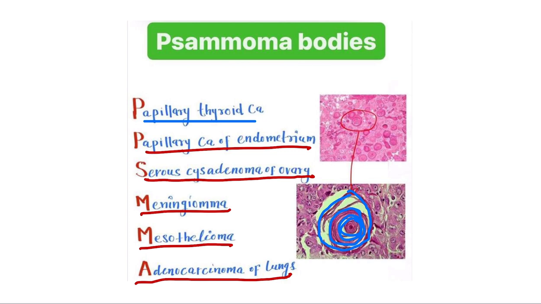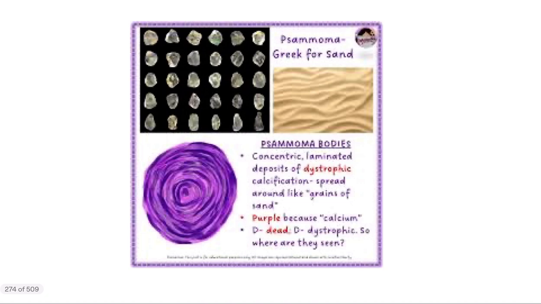So again, the P for papillary thyroid cancer, papillary carcinoma of the endometrium, serous cystadenoma of the ovary, meningioma, mesothelioma, and adenocarcinoma of the lungs. And among them, two are the most important. One of them is the meningioma, and the most important is the papillary thyroid cancer. Because in case of the papillary thyroid cancer, there is Psammoma body. Also, in case of meningioma, there is the Psammoma body developed. So here we can see the Psammoma body.